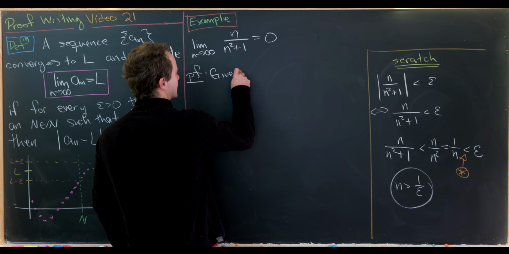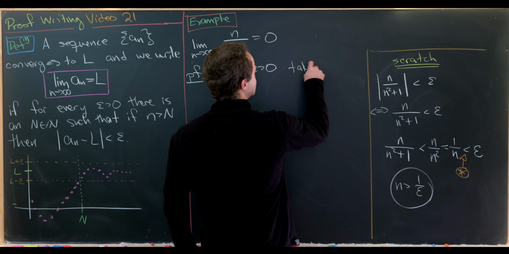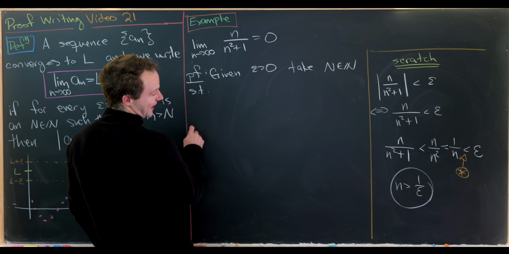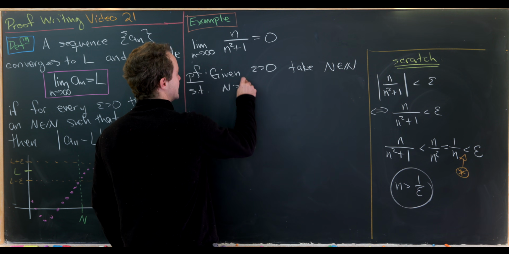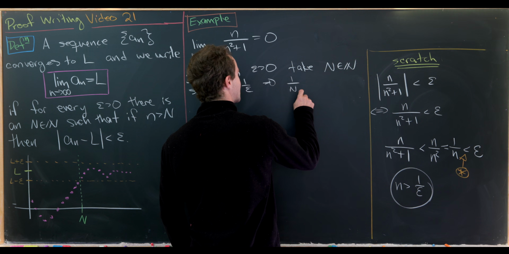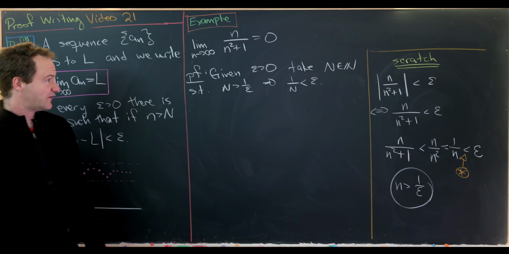So let's say we're given some epsilon bigger than 0. Let's take our natural number capital N so that capital N is larger than 1 over epsilon. But now that means that 1 over capital N is less than epsilon. Okay, now we're ready to finish this thing off.